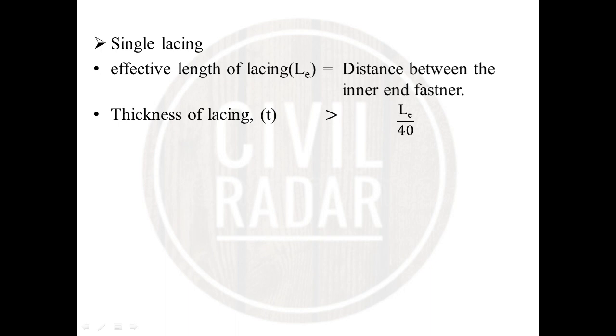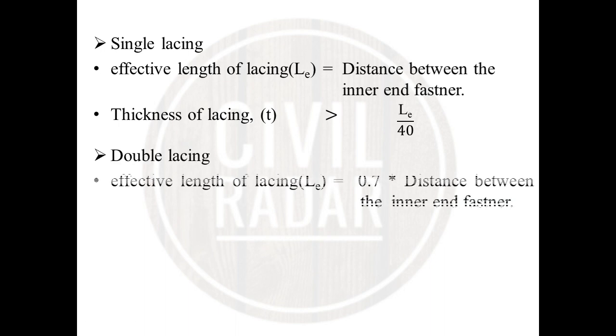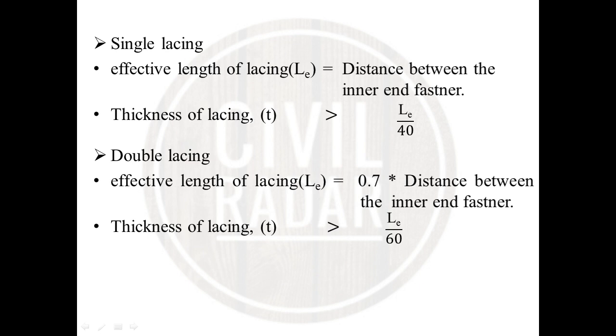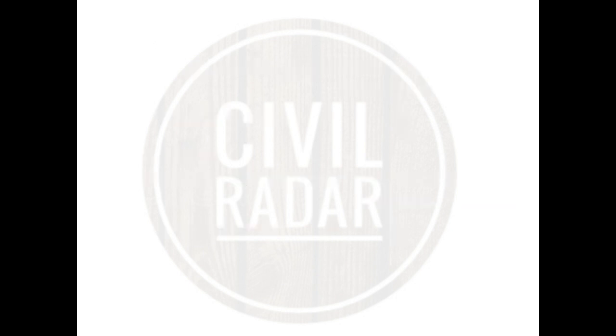That is for single lacing. For double lacing, the effective length will be 0.7 times the distance between the two inner end fasteners, and the thickness of lacing is greater than LE by 60. These are the two criteria and we provide them in the answer.